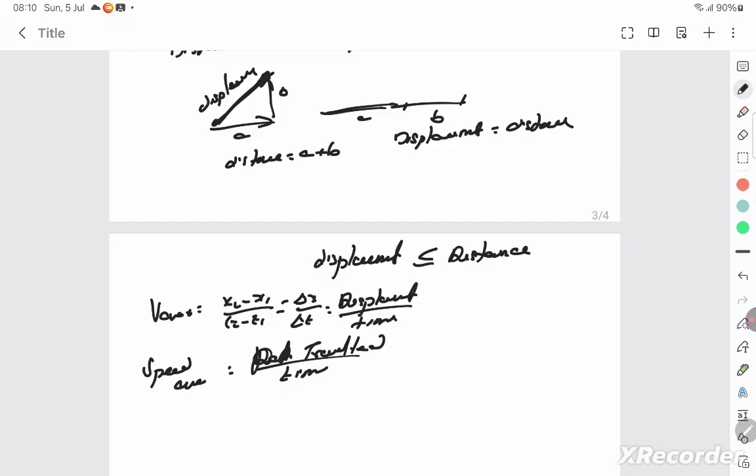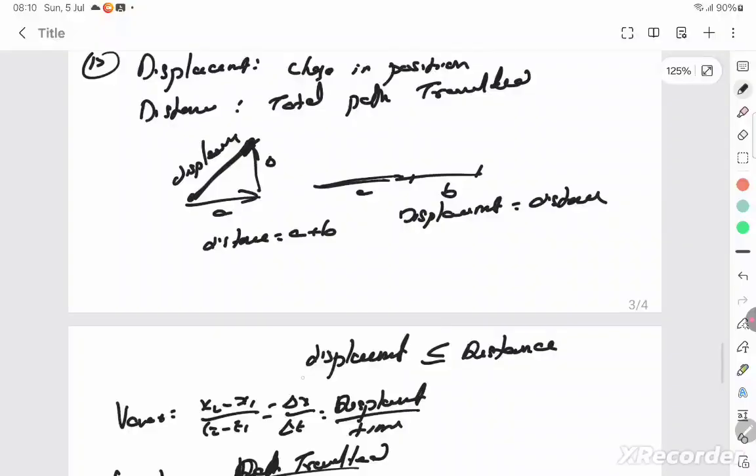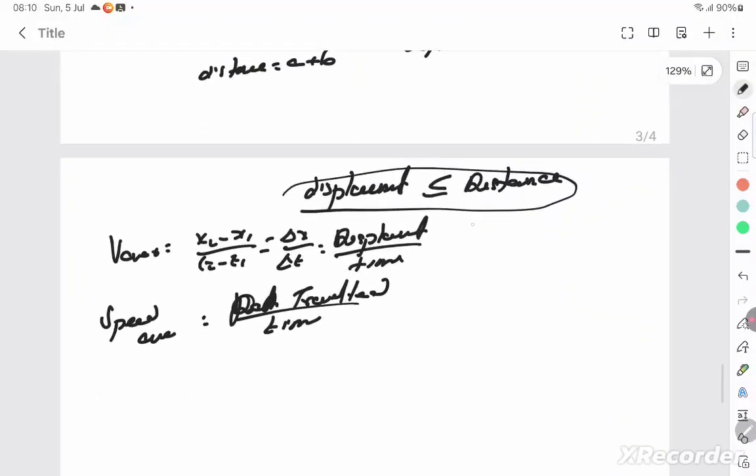And we can also say, since you know that the displacement delta x is lesser than or equal to the total path taken, L, the total distance, delta x by delta t is lesser than or equal to L by delta t. When you differentiate this, you get this is average velocity, delta x by delta t.